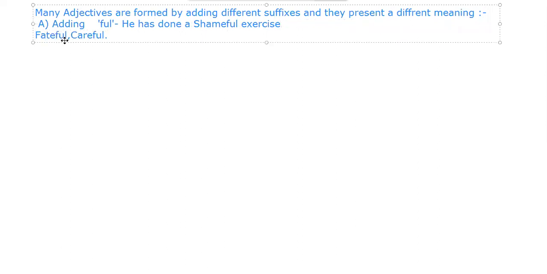Now, what sentence can you make with faithful? So I say, 15th August, say 1947, was a fateful day for our country.